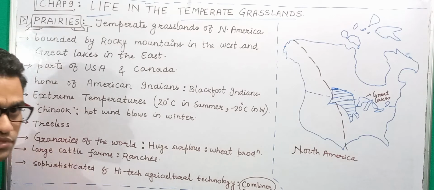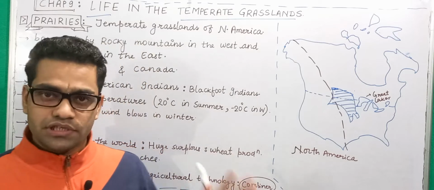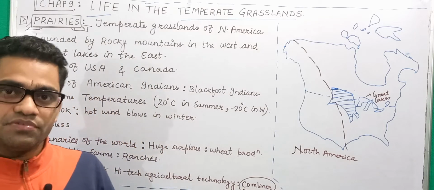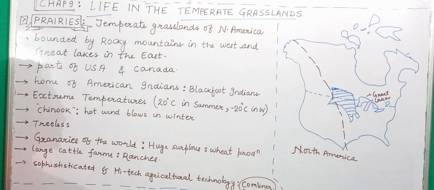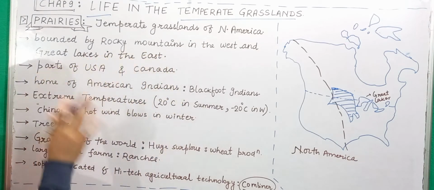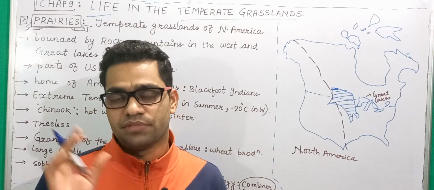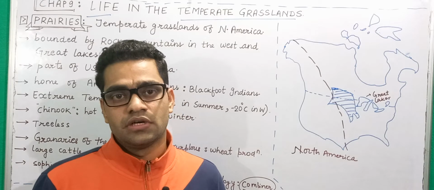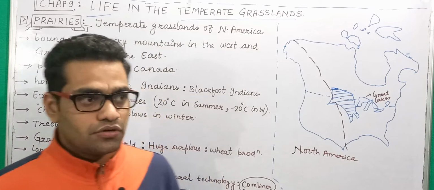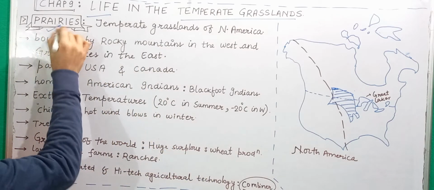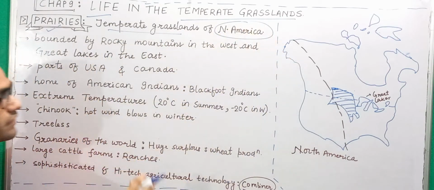So this chapter is about life in the temperate grasslands. When we talk about grasslands, we know we have two types of grasslands on the earth, the tropical and the temperate grasslands. We have already dealt with all these things in a separate video on this channel, so you can go through that. We will restrict ourselves to this discussion only. Prairies is the name given to the temperate grassland in North America. We have already looked into how the same grassland is named differently in different countries. In the same fashion, prairies is the name given to the temperate grasslands in Northern America.